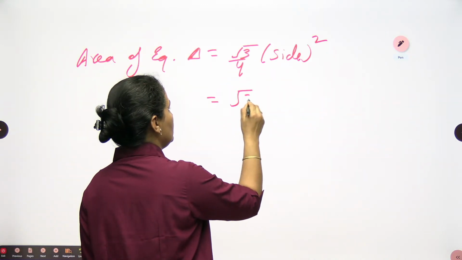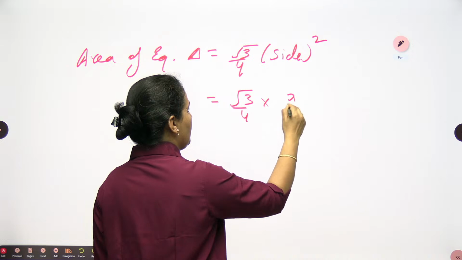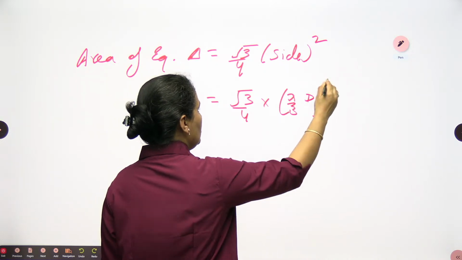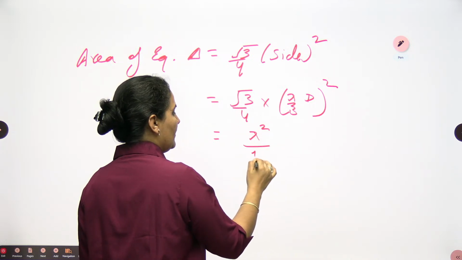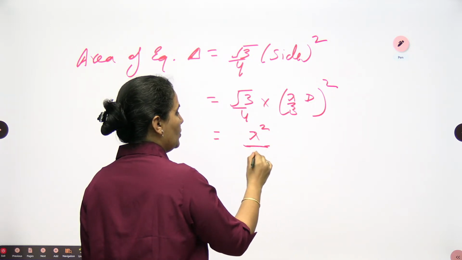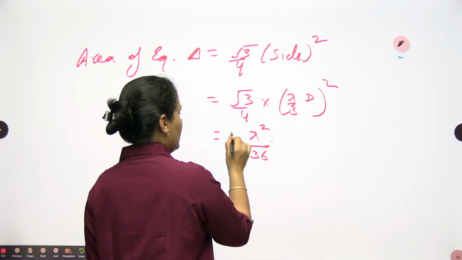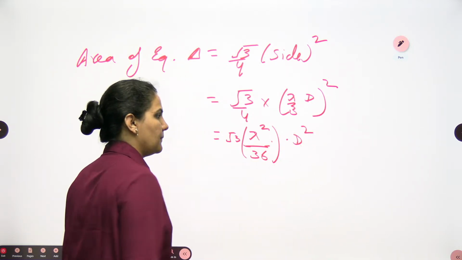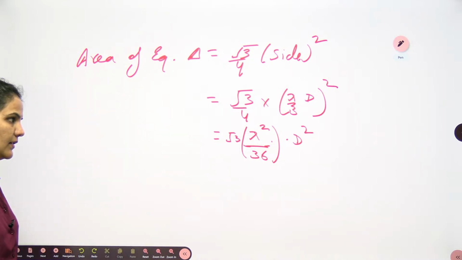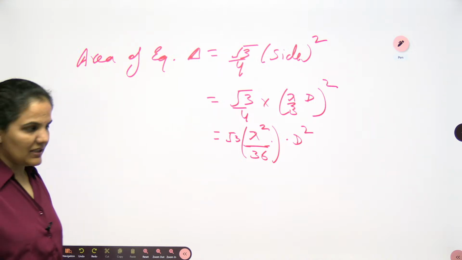So at the place of s I will use pi by 3 into d. So here it will be root 3 by 4. It will be pi by 3 into d whole square. So you can write down this will be pi square by here we are having 9 into 4, 36. Or here I am writing root 3 also, multiplied with the d square. Okay ji? Multiplied with the d square. So root 3 pi square d square by 36 we are having.